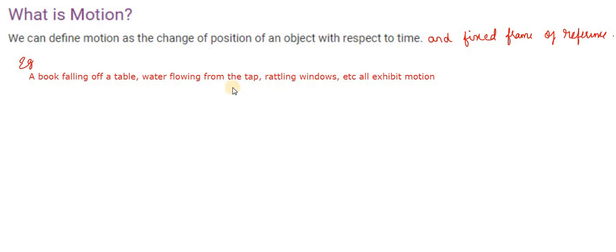And also we can define what is rest. So what do you mean by rest? That is the vice versa, the reverse of motion. The object doesn't change its position with respect to time and also to the fixed frame of reference. If you want, you can write that. The object which doesn't change its position with respect to time is nothing but rest. So the reverse of motion is rest.